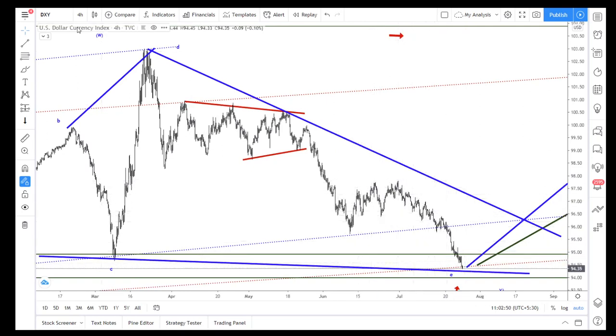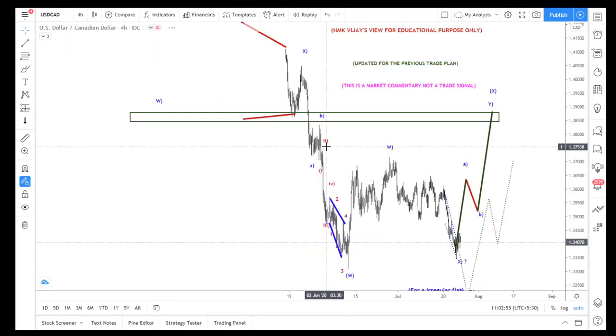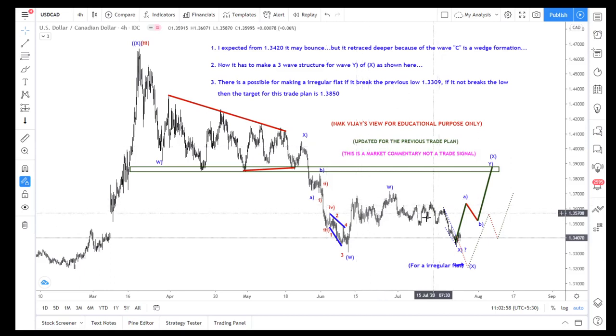It came down like that. In USD CAD also, if it is in a 5-wave corrective structure, it doesn't want to make this kind of structure here. It has to come down from here itself aggressively, otherwise this kind of 3 waves.